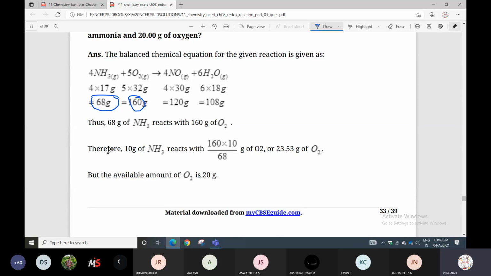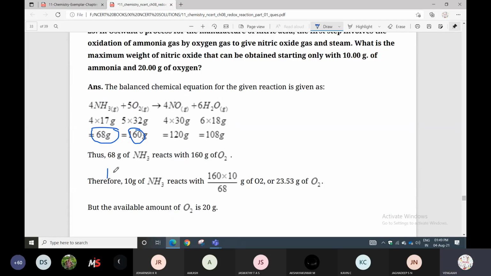But in the question they gave 10 grams of ammonia and 20 grams of oxygen. Then how much nitric oxide will be formed? Understood the question?